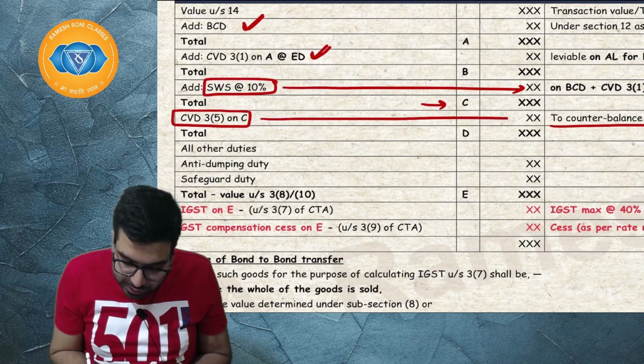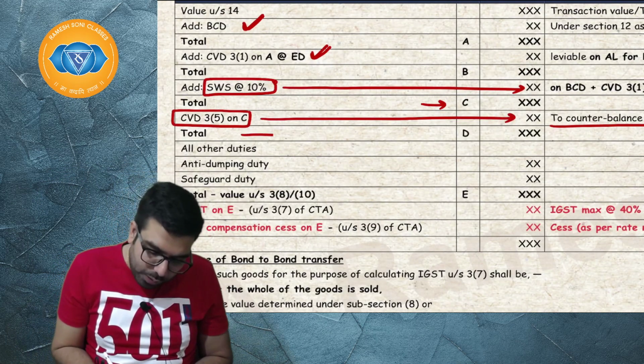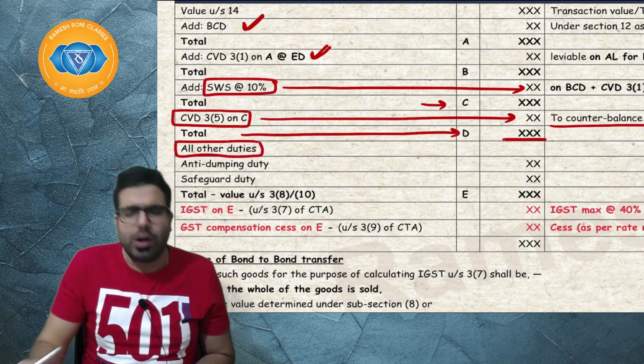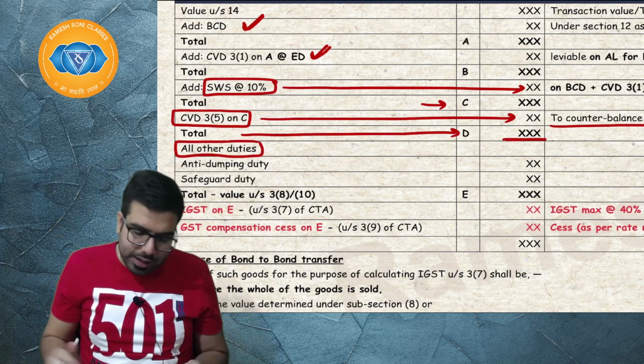Sir, once I charge CVD 3.5, then the total will come. On the total, you will have to levy other duties. Sir, what are the other duties which will be levied? Other duties which are there.